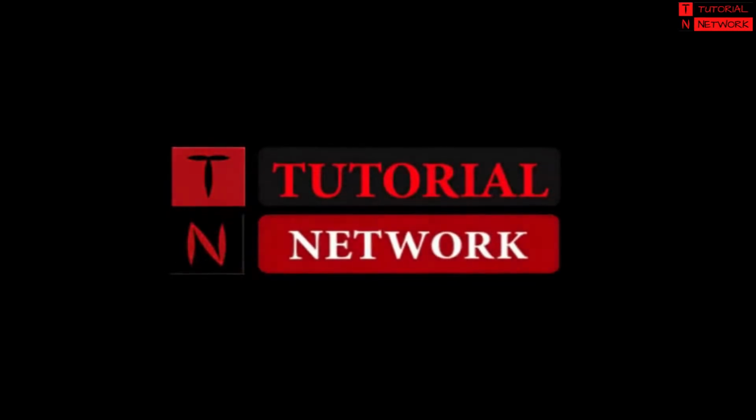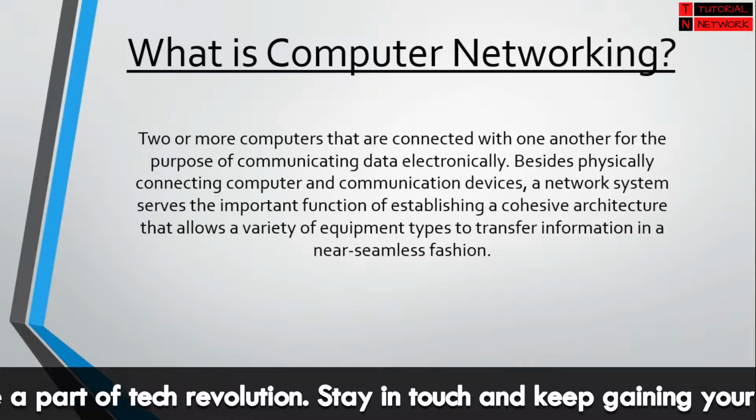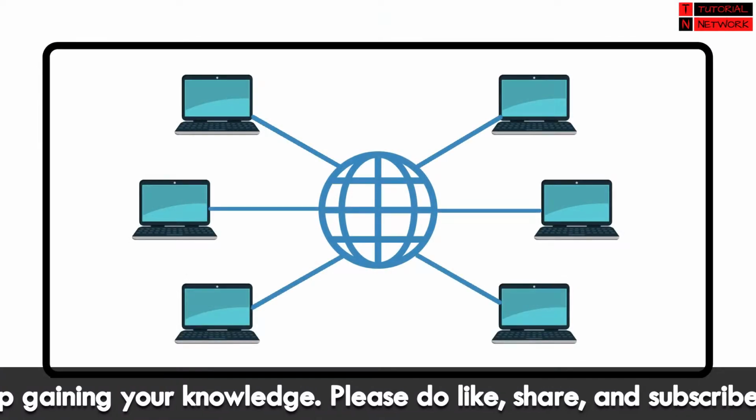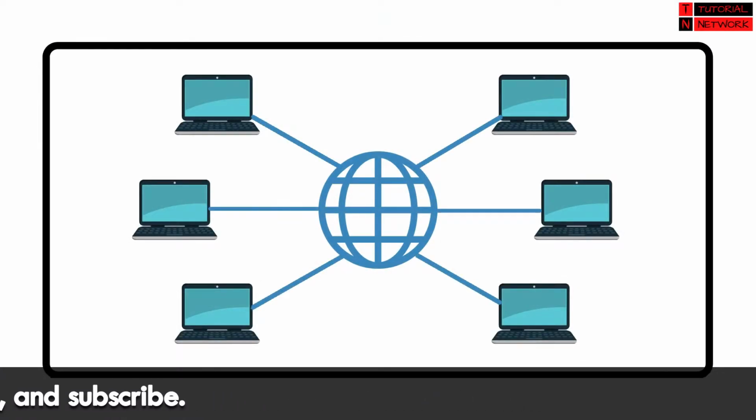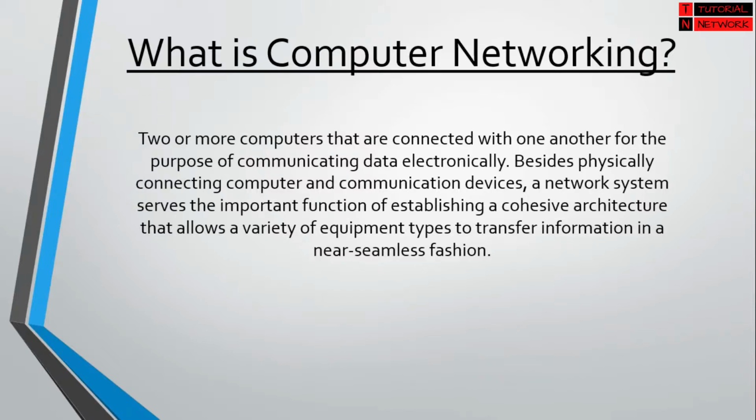So getting into what is computer networking, it is nothing but two or more computer systems connected with each other for the purpose of data sharing electronically. In networking, network systems play a vital role in maintaining their architecture in such a way that the communication will be smooth over the network.